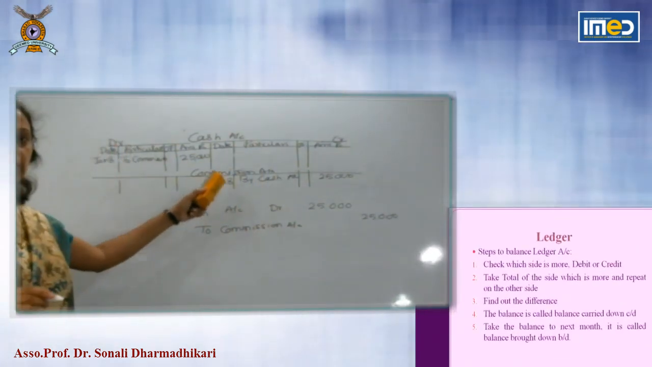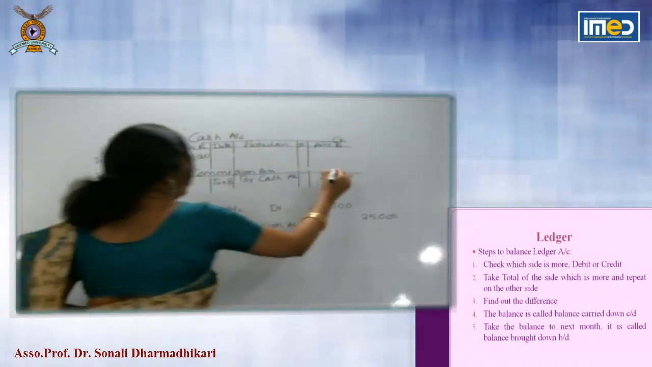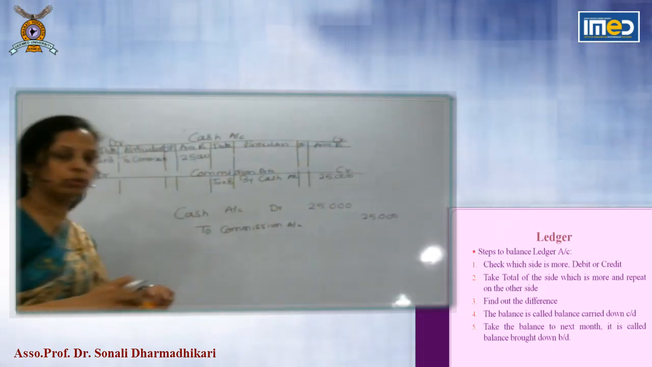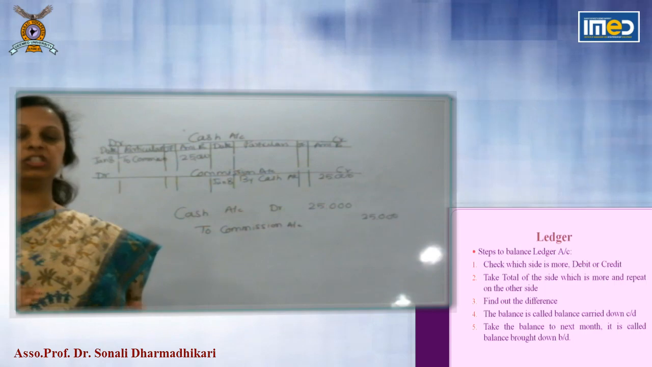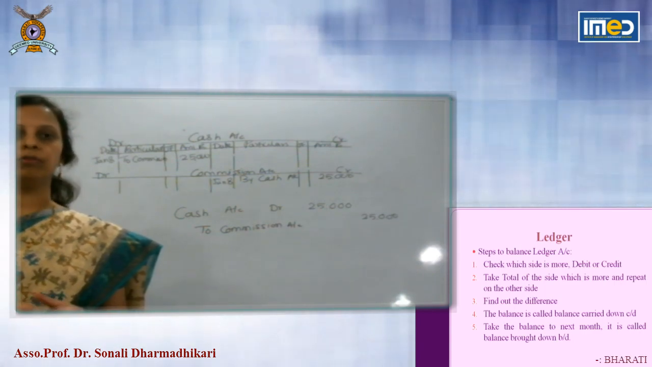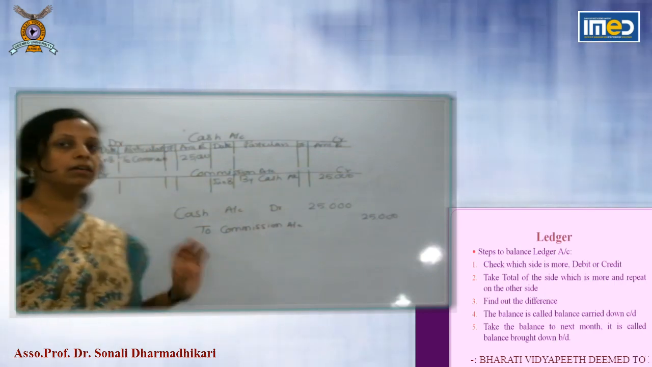Never forget to write debit and credit in case you are opening ledger accounts. So this is the way journal entries are posted to ledger account in the second step of the accounting cycle. Now, how to balance the account?